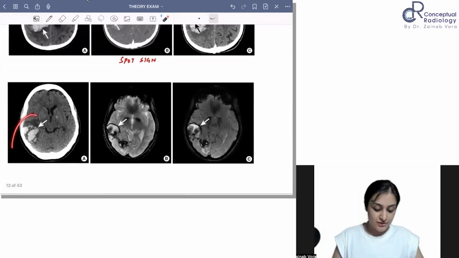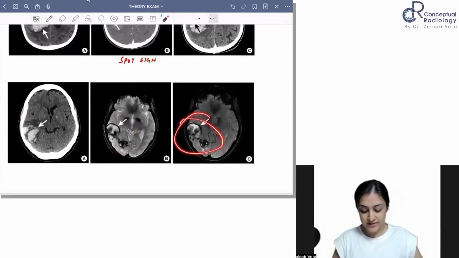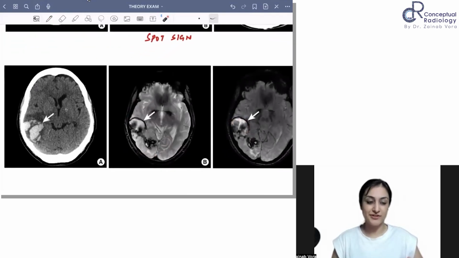Then another contusion, another hemorrhagic contusion, and you can see how on gradient image and SWI there is a lot of blooming within the intracranial bleed. Okay, so this is showing peripheral. So can you guess the stage based on this?